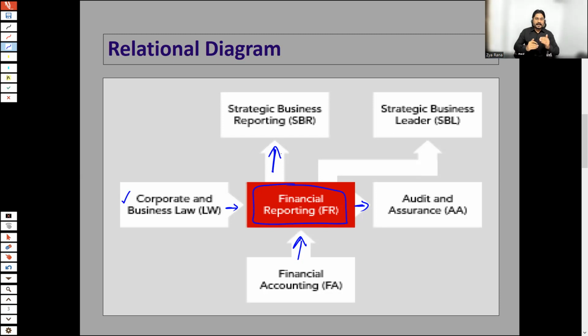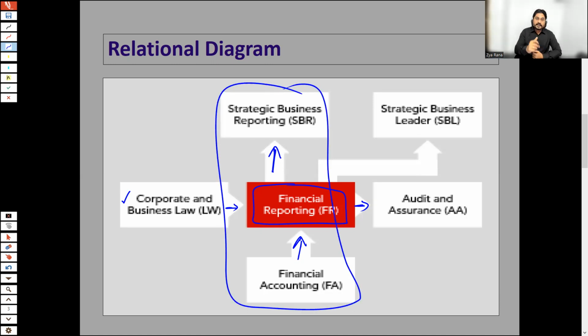So we can say that F3 is a basic paper, F7 is at intermediate level, and at professional level, you would be having the SBR paper. It means these three papers are linked with each other directly. Furthermore, the knowledge which you have gained at FR level is also relevant to another professional paper named Strategic Business Leader.